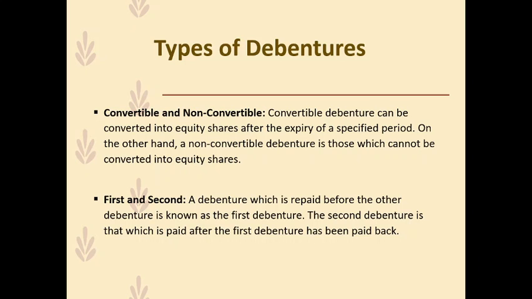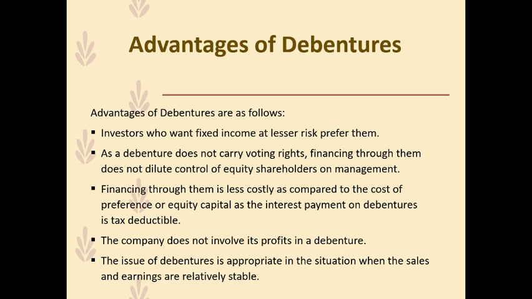Now the fourth type of debenture is first and second debenture. A debenture which is repaid before the other debenture is known as a first debenture, whereas the second debenture is that which is paid after the first debenture has been paid back. So this is the ranking of preference in which those debentures are redeemed. That is why they are called first and second. Now moving on, let's understand advantages of debentures.